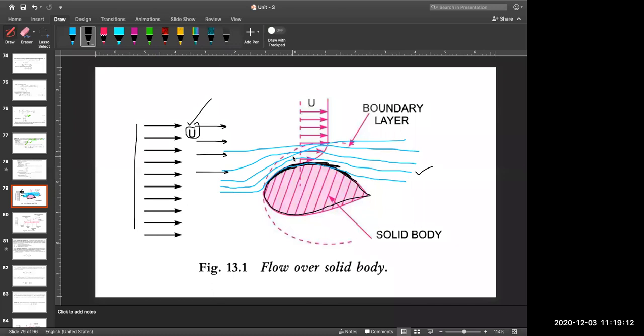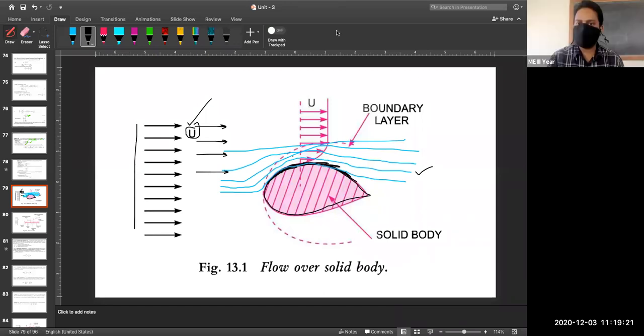Packed in solid, sir. Fluids can't sustain shear force, but solids can sustain shear force. Okay, very good. Answers are coming out. I am very happy to see this.